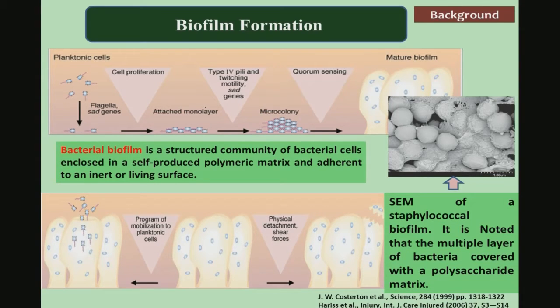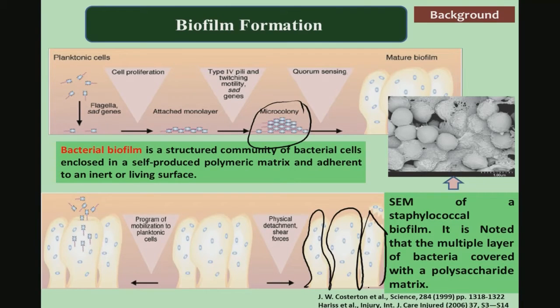Now, once this colony goes and makes a micro colony, and then it grows, it can potentially form a large stable biofilm. This biofilm you can also investigate using scanning electron microscopy, to see the spherical bacteria, which is pathogenic Staphylococcus bacteria. When it forms this biofilm, it spreads all over the place and forms extracellular matrix like features, which help adherence of the numerous bacteria on a material substrate.